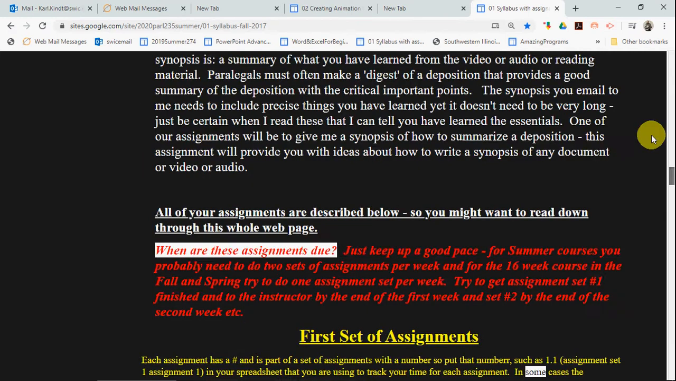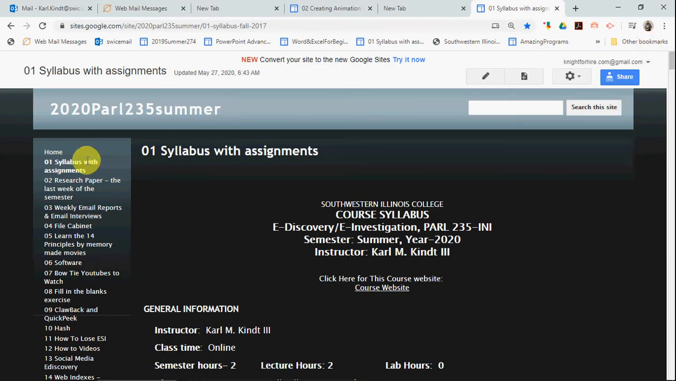I'm going to go back to the top. And over here on the left, you might, the first week of class, take a look at all of these clicks on the left. And read these weekly email reports and email interviews. File cabinet. File cabinet has files you might want to download. Go there and take a look at that. There are PowerPoints there. There's optional download software that you can download.